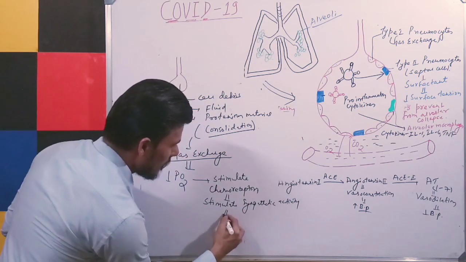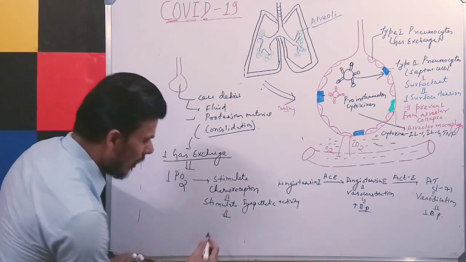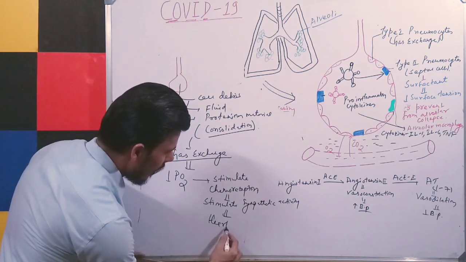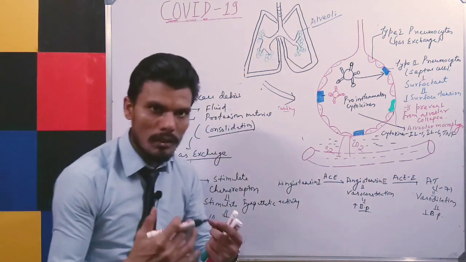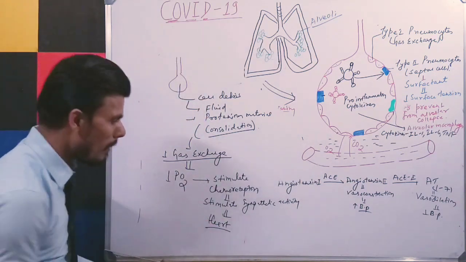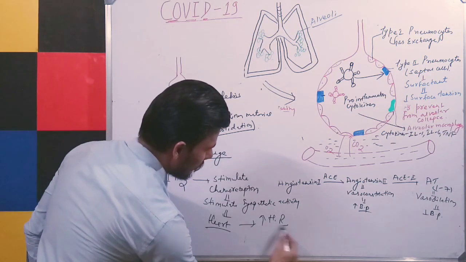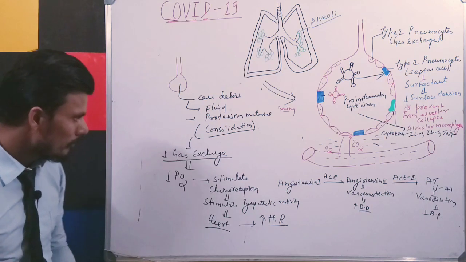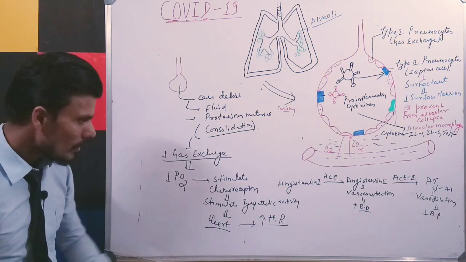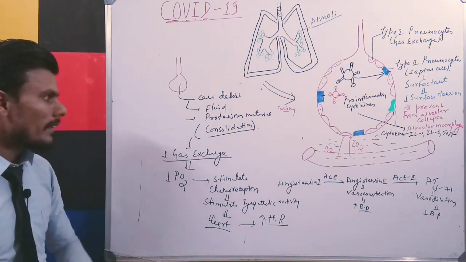And once the sympathetic activity has increased, the heart will pump more to meet the oxygen demand. That is why there will be an increase in heart rate. Is that clear? There will be an increase in heart rate.